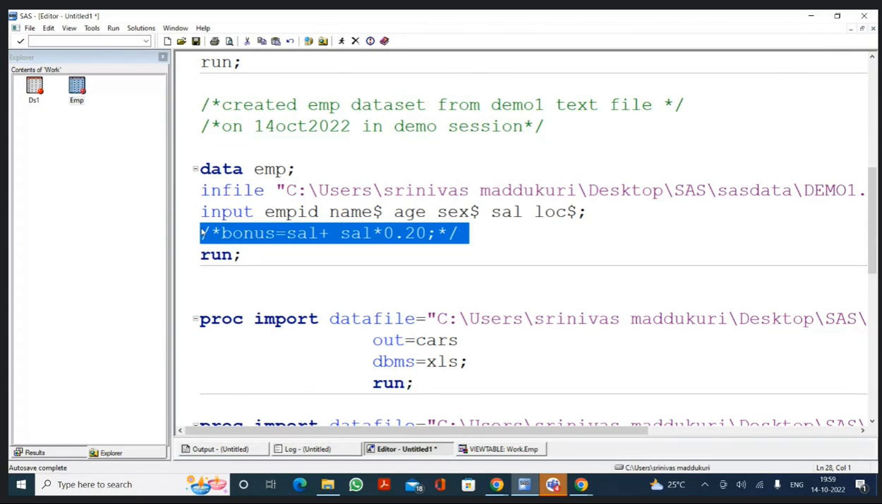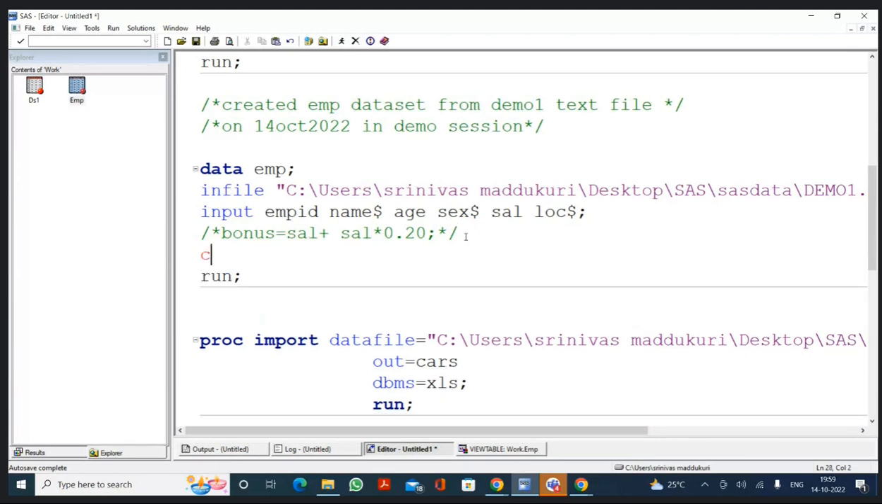Okay. These are the two methods to comment it. Excuse me, sir. Can we write another variable without calculations, without bonus? Can we add another variable? Yes, you can write. Say, for example, I want to create a character variable. The character variable name is company. So company is equal to, I'm writing Infosys.